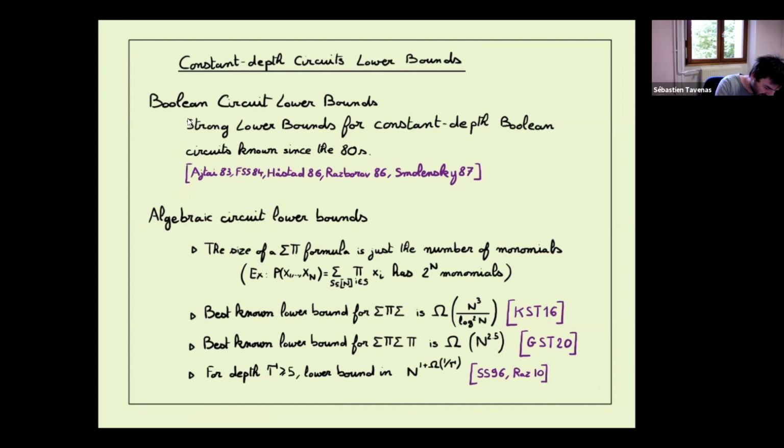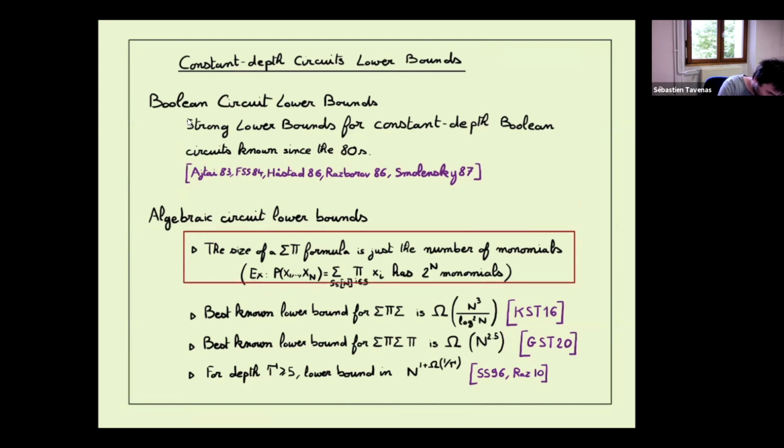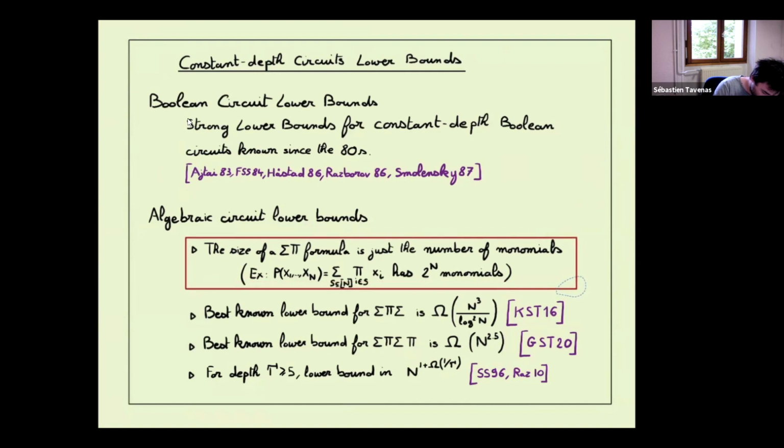It was not the case in the sense that for a depth 2 formula, it's stupid, because depth 2 is just a sum of products. The product of the inputs is just a monomial. So we want to write our polynomial as a sum of monomials. The best we can do is just expand the polynomial. So here we have an exponential lower bound.